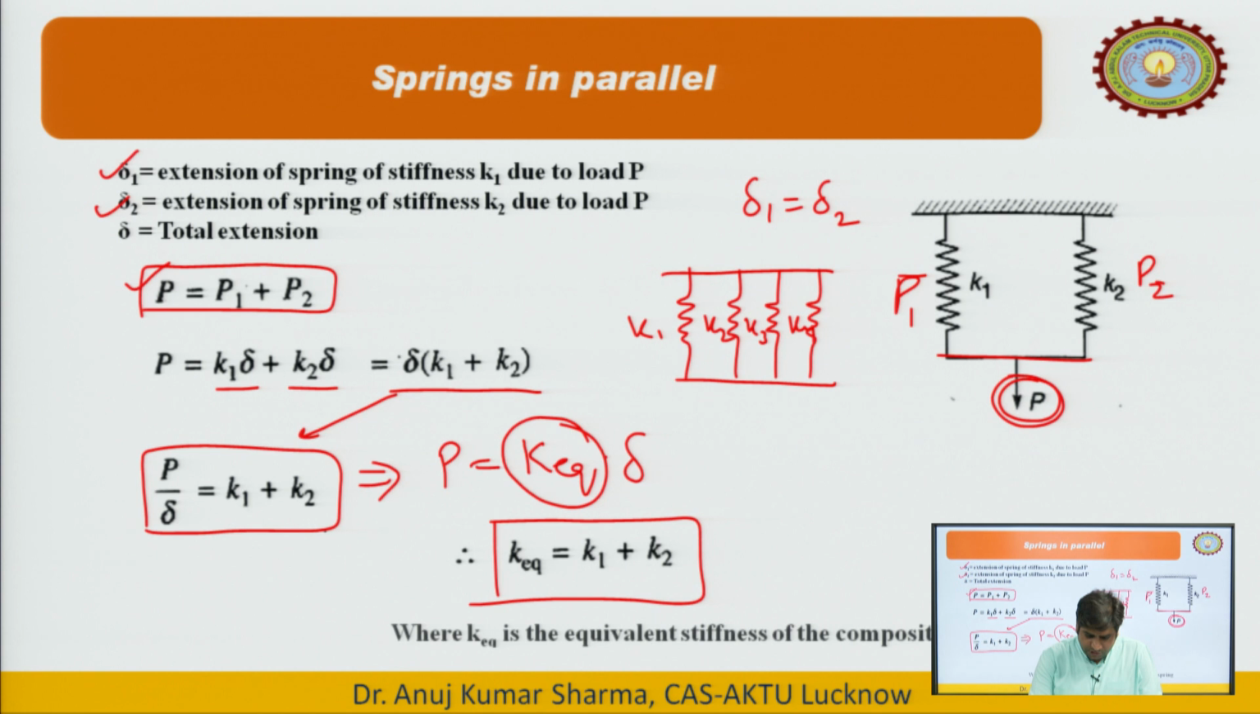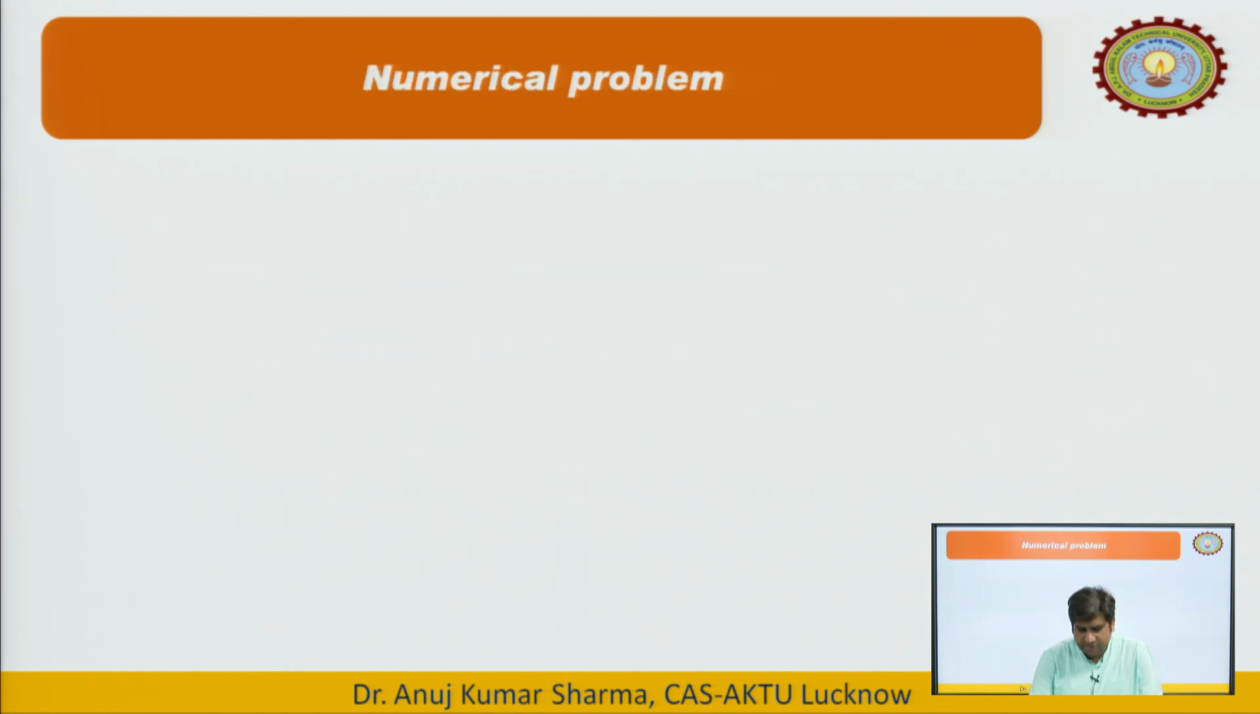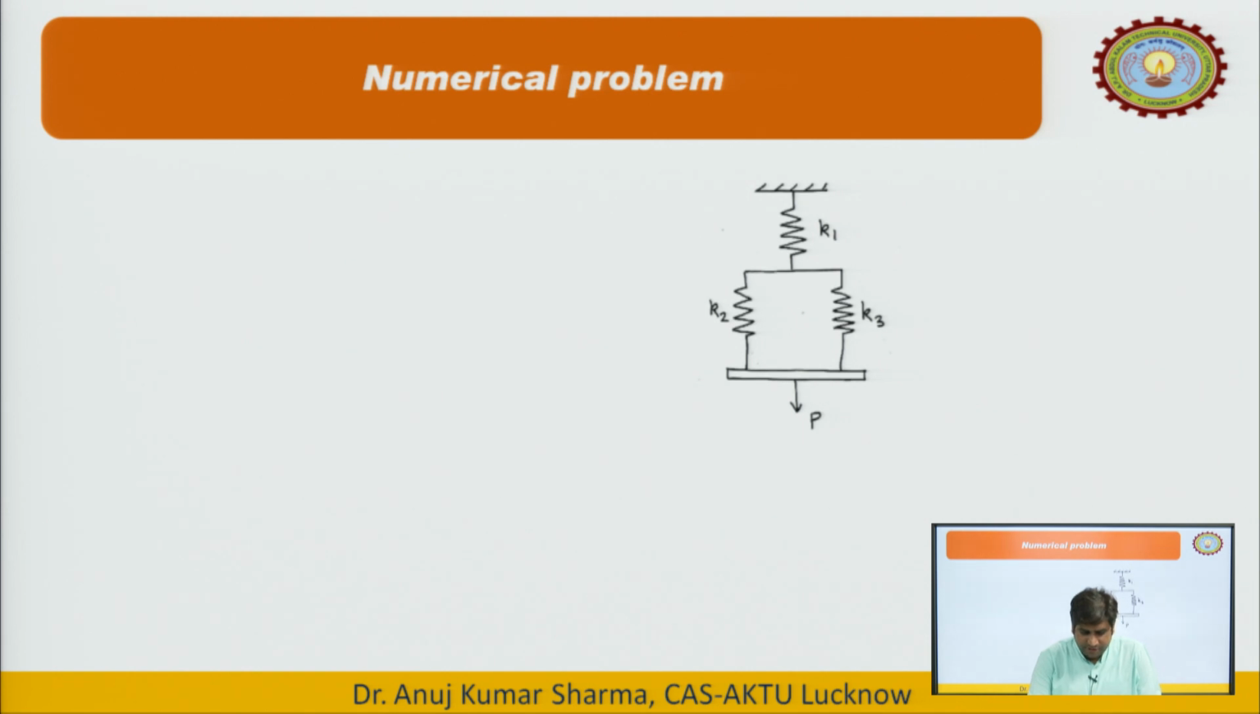Just to understand the concept, we will take a very small numerical on springs. Let us say we have this numerical problem. We have 3 springs connected in this particular manner: this is the first spring, this is the second spring, this is the third spring. Here K1 is a spring, and K2 and K3 are in parallel with each other, and the composite spring of K2 and K3 is in series with K1.